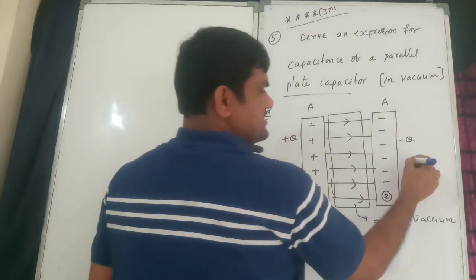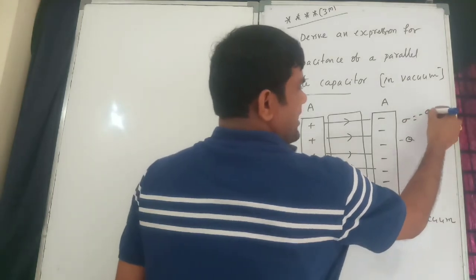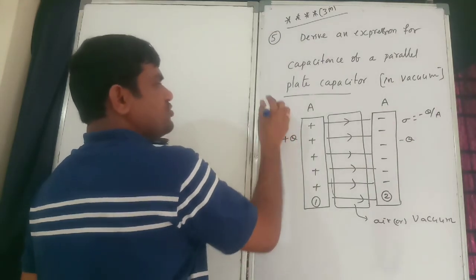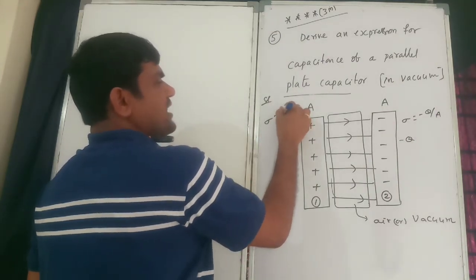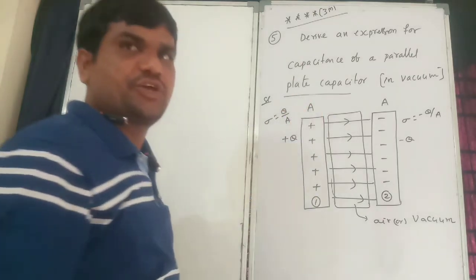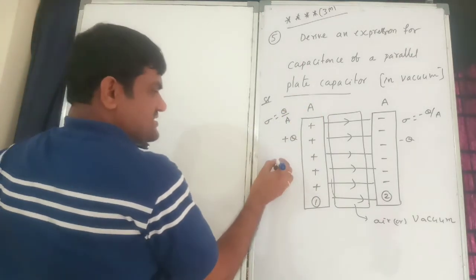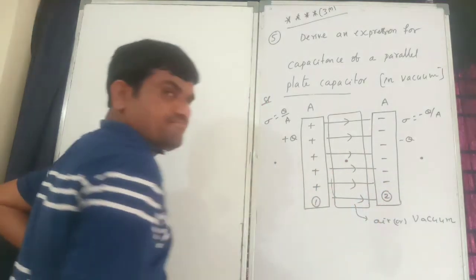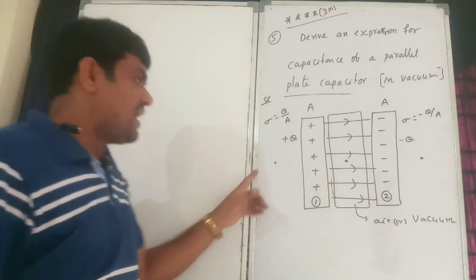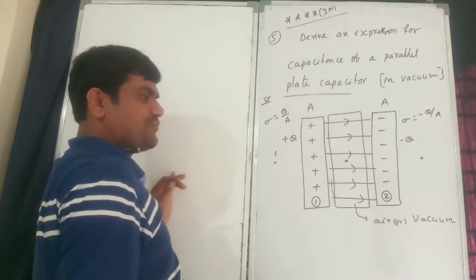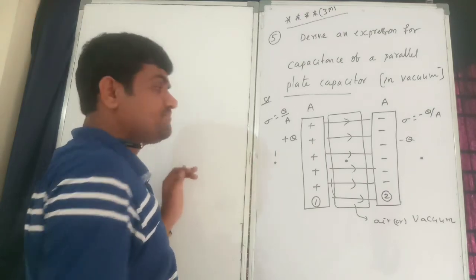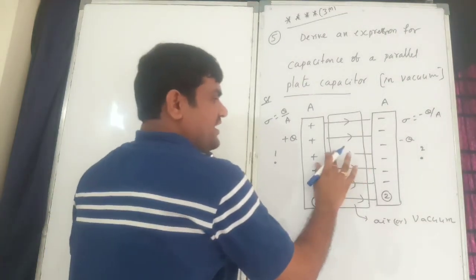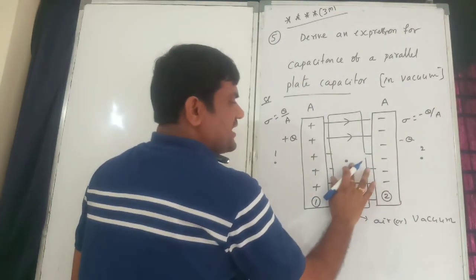Right. So now the charge is minus Q, the charge is plus Q. The surface charge density sigma is equal to minus Q by A, and for the other plate sigma is equal to plus Q by A. Therefore, I will select point 1, point 2 and point 3. At point 1, what is the net electric field? At point 2, what is the net electric field? At point 3, what is the net electric field?